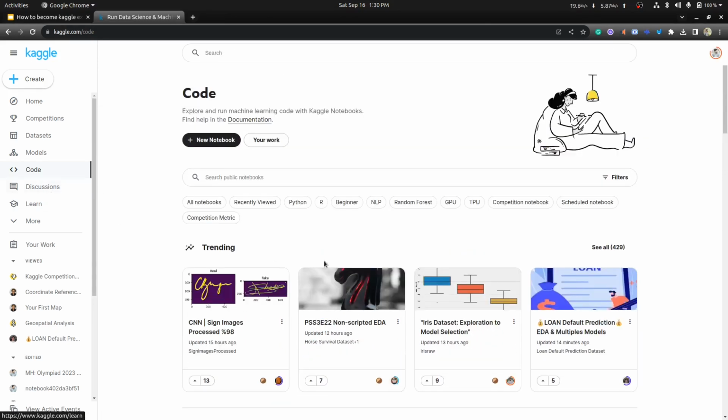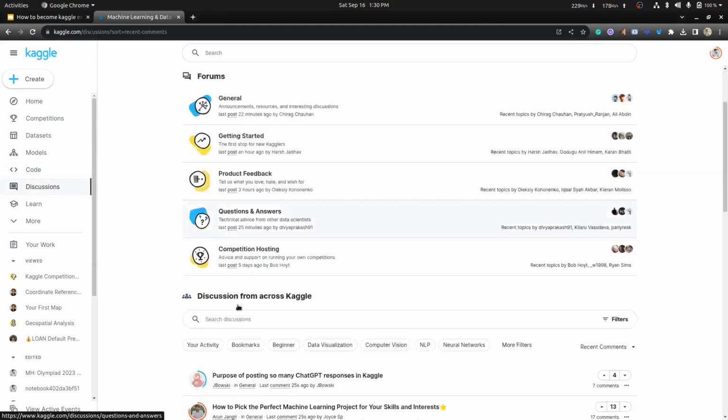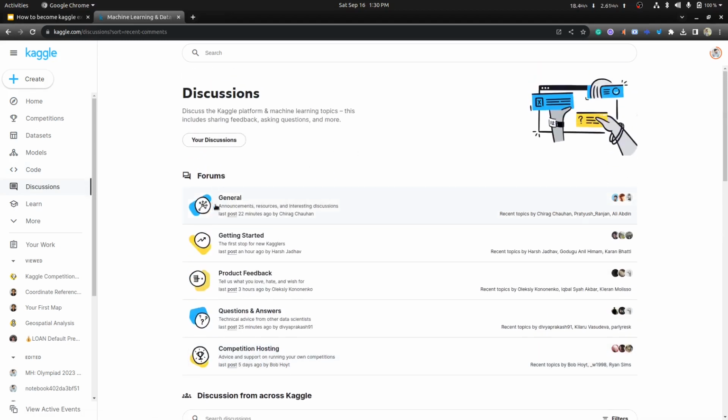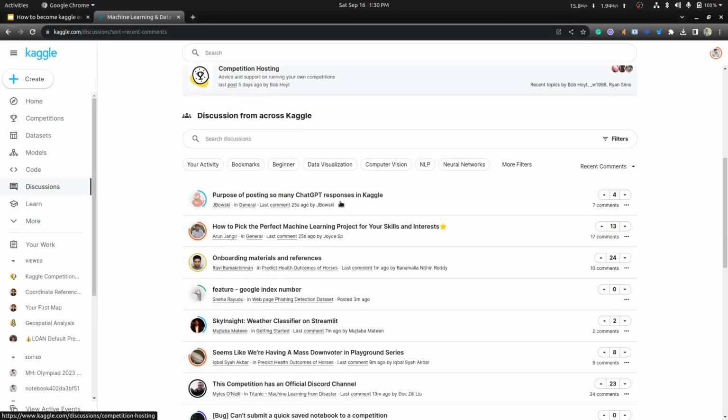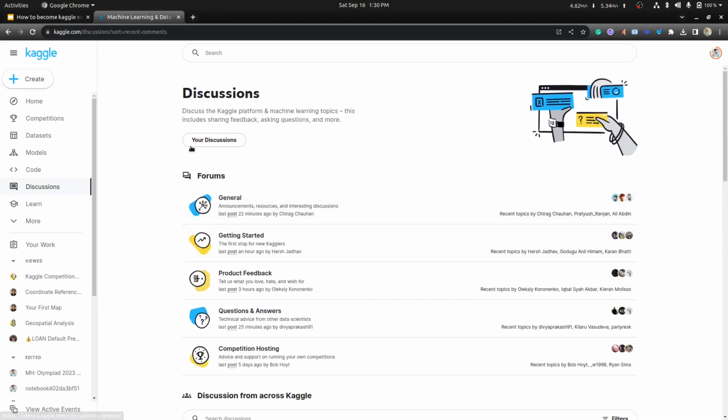Okay, next if you go to the discussions, here you can see all types of discussions. General discussion, getting started. If you have any questions in Kaggle, you can ask in the getting started discussions. You can ask any type of questions here related to ongoing competitions. If you have some doubts on datasets or ongoing competitions, you can directly create discussions here.